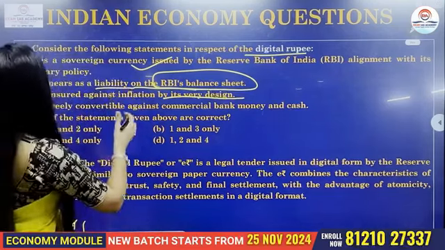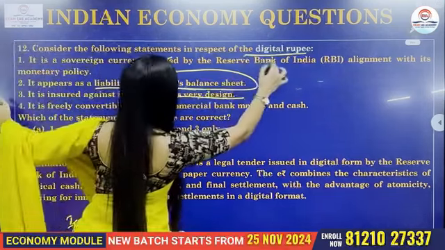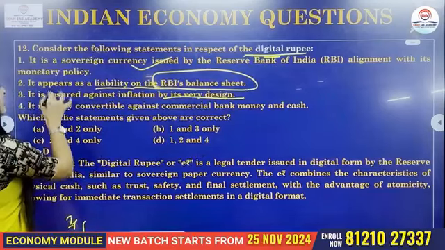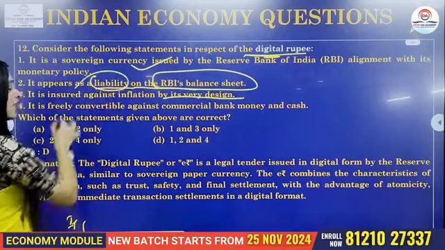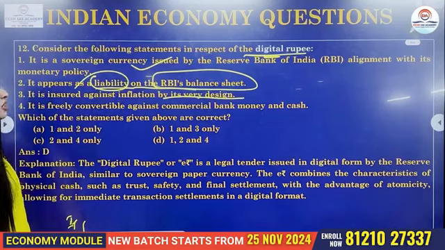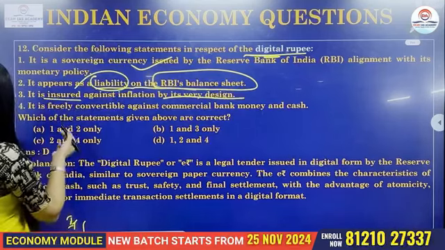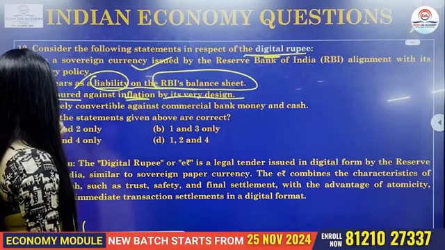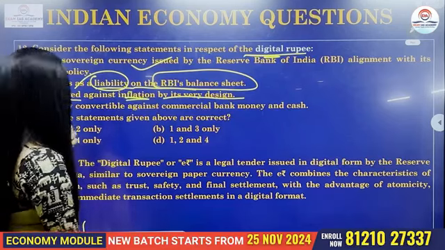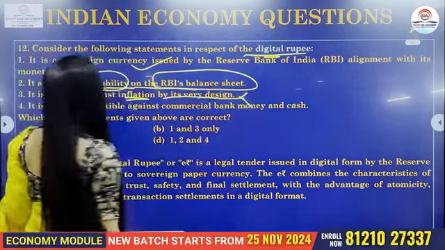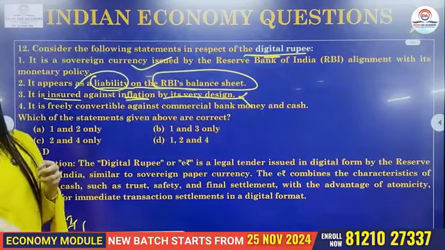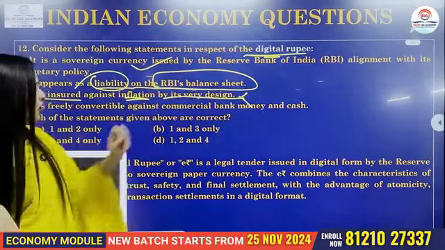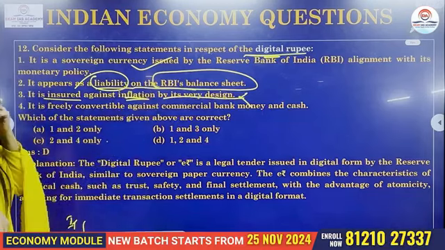Indeed, we all know that, of course, this digital rupee is put forward by RBI, no doubt about it. And yes, they are also what? A liability on RBI's balance sheet. But how can we say they are insured against inflation? Do we really think they are insured against inflation? That makes you think, right? Definitely no. They are not insured against the price rise or inflation by the way it is designed as a whole. That is why we are eliminating the third option. And now the fourth one.